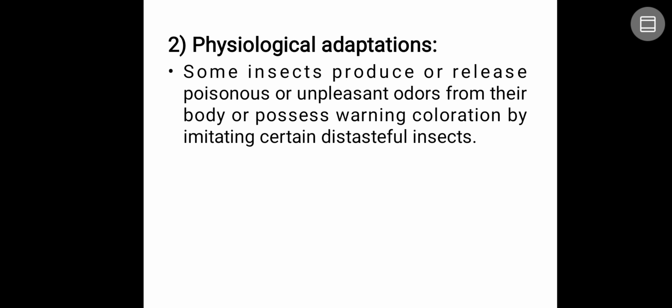Next, physiological adaptations. Here, some insects produce a foul smell or release poisonous things, unpleasant odors. Because of this, natural enemies immediately reject them. Take the example of us ourselves. If you are trying to kill or handle the insect and it produces a foul smell, immediately you throw it back. Or sometimes they show warning colorization, saying I'm a very dangerous fellow or I'm an unpalatable insect, don't try to eat me.